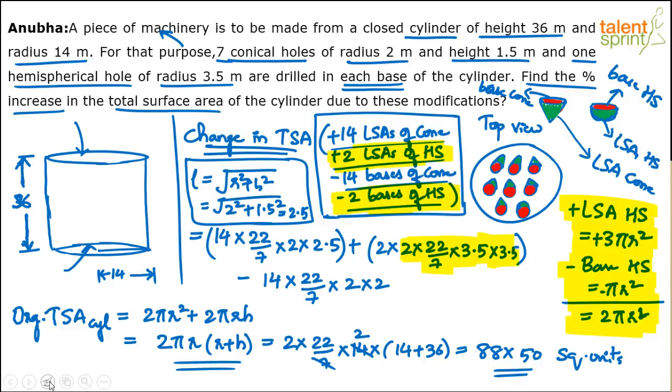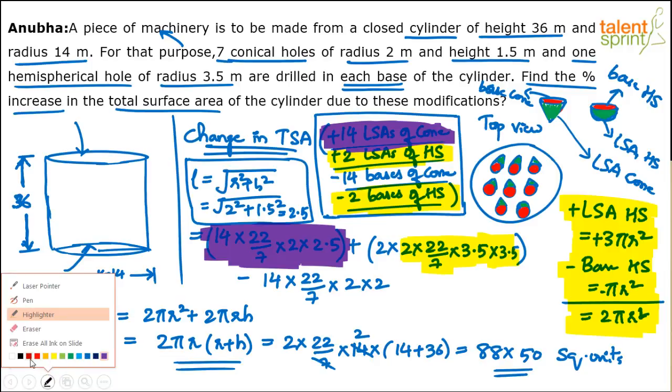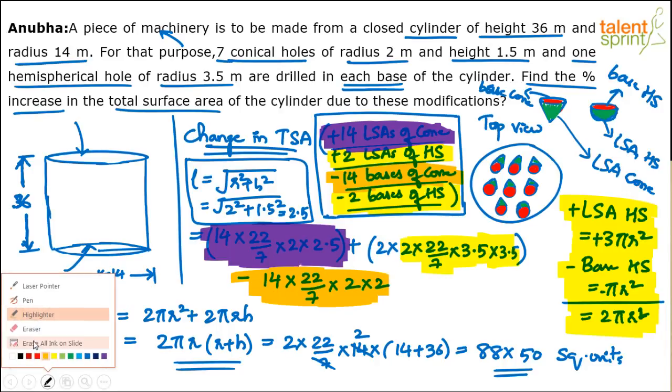I'll use some other highlighters also so that you understand what portion is what. Let me use a purple color. So 14 LSAs of the cone. That calculation is this. I should have used a lighter color. I'm sorry about this, but yeah. And then 14 bases of the cone. Yeah, let me use this. 14 bases of the cone. That calculation is this. So these 3 things have to be taken care of. Finally, now do this calculation here.